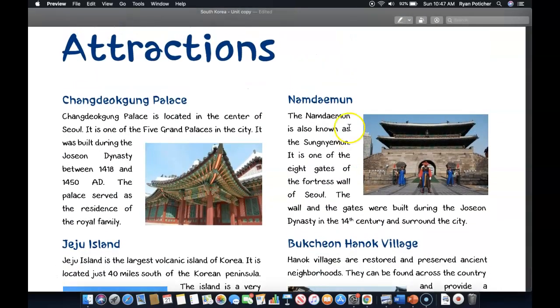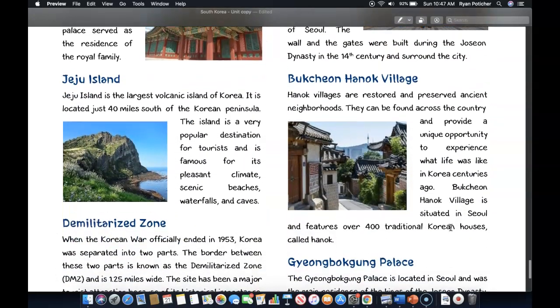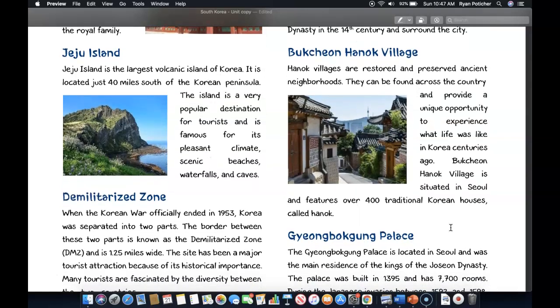Up here to the right is Namdaemun. The Namdaemun is also known as the Sungnyemun, and it is one of the 8 gates of the fortress wall of Seoul. The wall and the gates were built during the Joseon dynasty in the 14th century and surround the city.